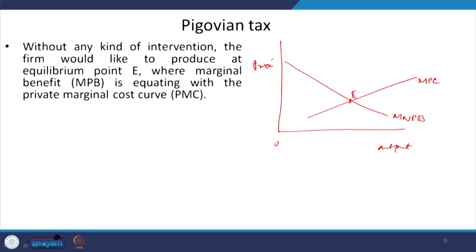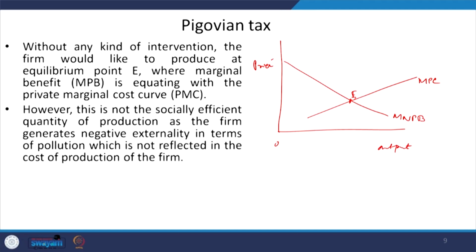So, without any intervention the farm will be interested to produce at this point E, right. But however, this is not a socially efficient output and socially efficient price, right. Why? Because here the marginal private cost is actually less than the marginal social cost, that means externalities are there.